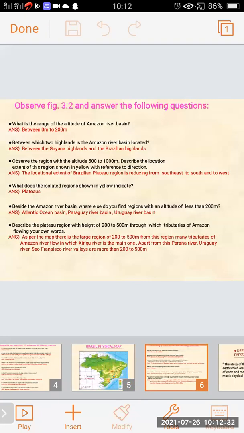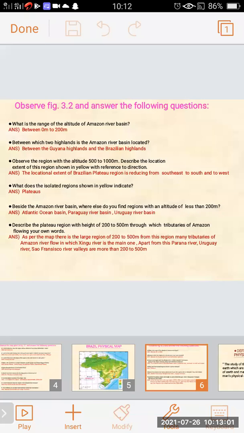What is the range of altitude of Amazon River basin? Between 0 meter to 200 meter. Between which two highlands is the Amazon River basin located? Between the Guyana highlands and the Brazilian highlands. Observe the region with the altitude 500 to 1000 meter. Describe the location extent of this region shown in yellow with reference to direction.